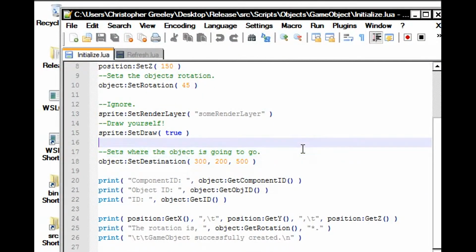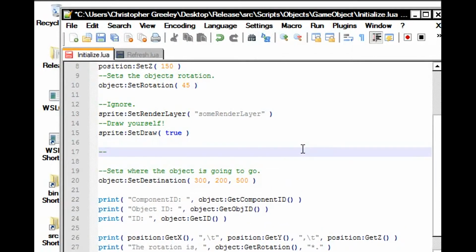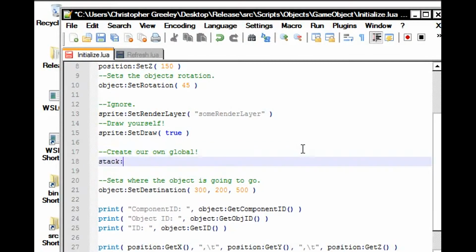Let's do this. Alright, what did we just do here? Oops, sorry, one more parameter. What did we just do here?